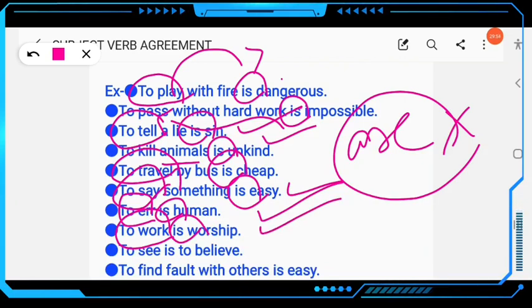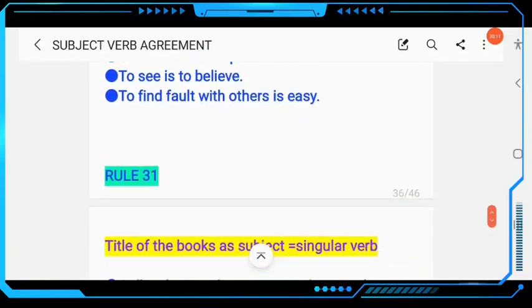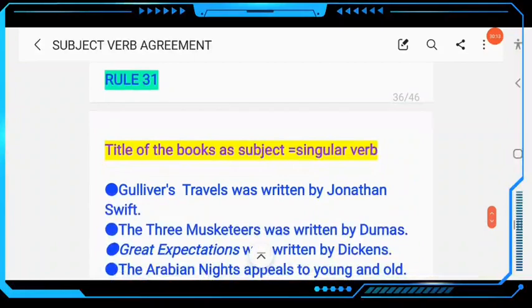To see is to believe. To see, to plus infinitive, the verb is singular, is. To find fault with others is easy. To find, is. Whatever the middle part may be, the sentence starts with to plus infinitive, so the verb must be singular. Clear? Then next, come to rule number 31.